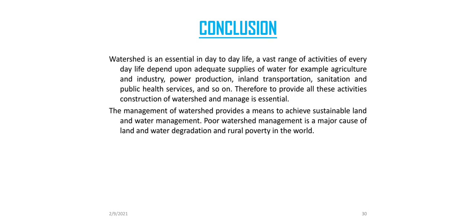Next is the conclusion. Watershed is essential in day-to-day life. A vast range of activities of everyday life depend upon adequate supplies of water, for example agriculture, industry, power production, inland transportation, sanitation, and public services. Watershed management provides a means to achieve sustainable land and water management. Poor watershed management is the main cause of land and water degradation and rural poverty in the world.